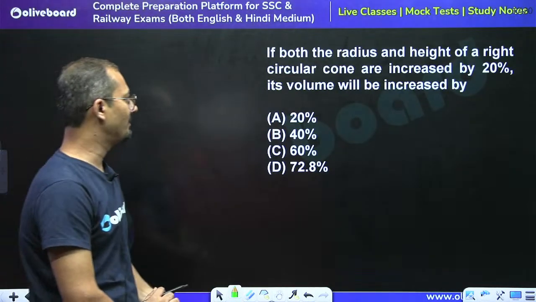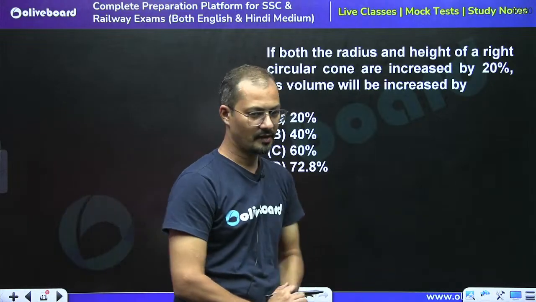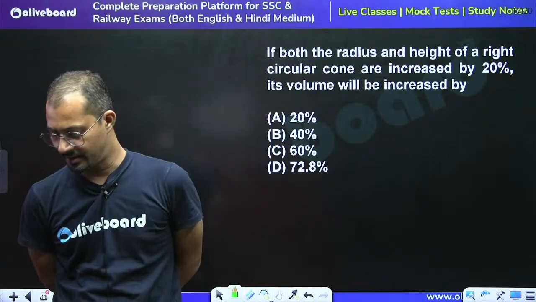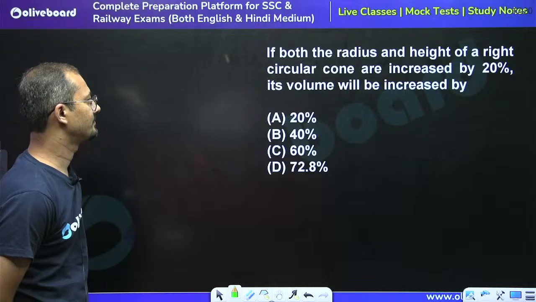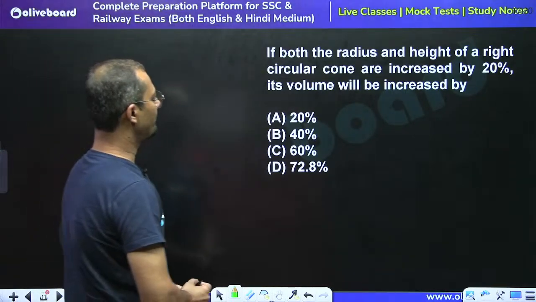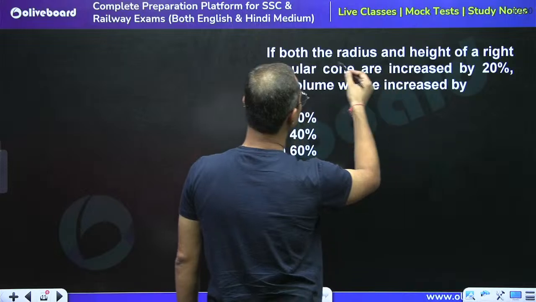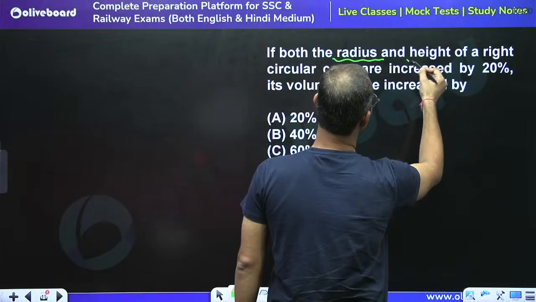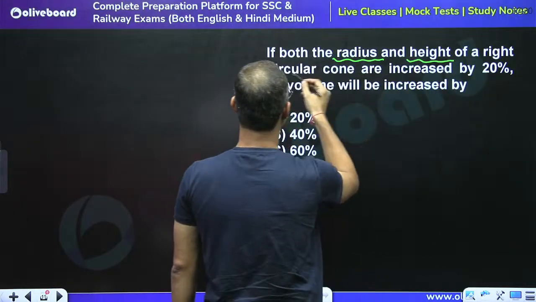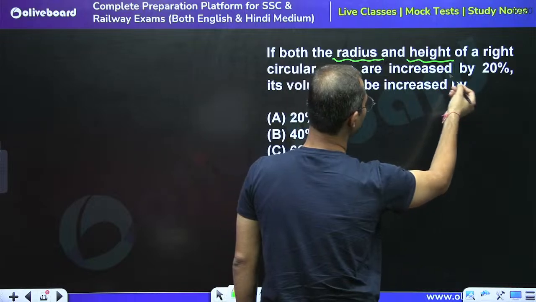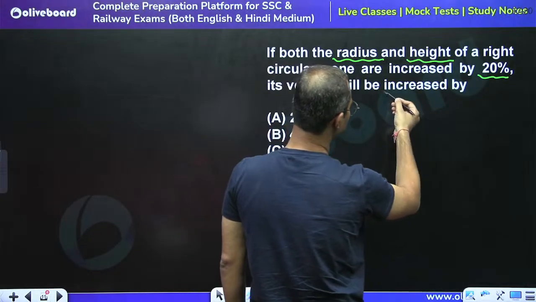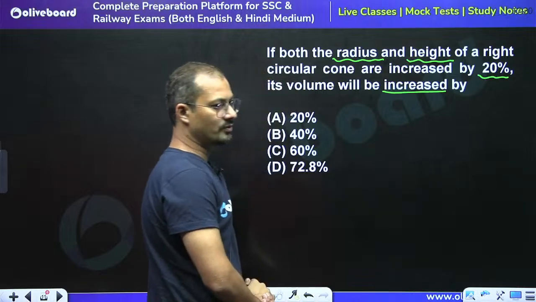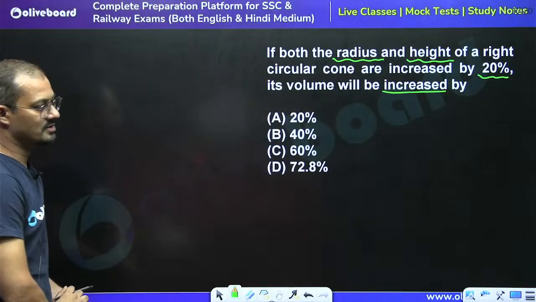Yes, please tell me what is the answer for this question. Next question is on your screen. If both the radius and height of a right circular cone is increased by 20%, its volume will be increased by how much? Tell me how much.